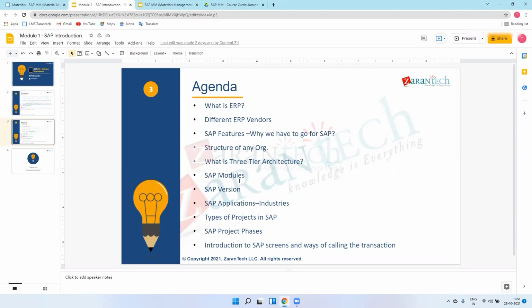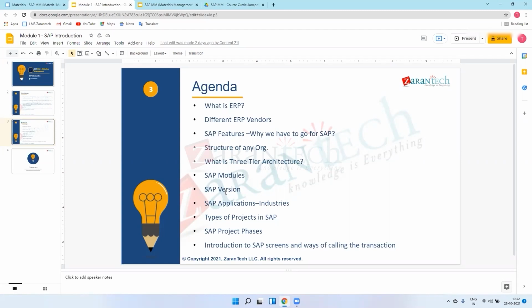So after this, we can go to the SAP versions. SAP started their first version in 1972, and the first SAP version was called SAP Urban system. I'll explain about this in the next few minutes.